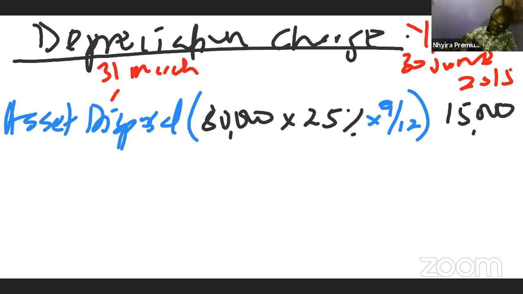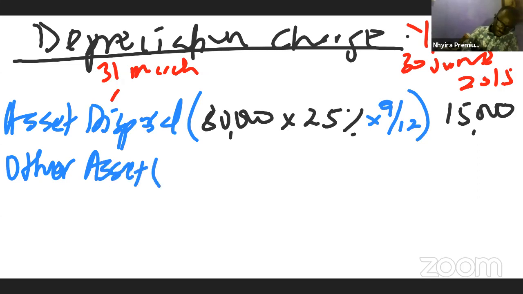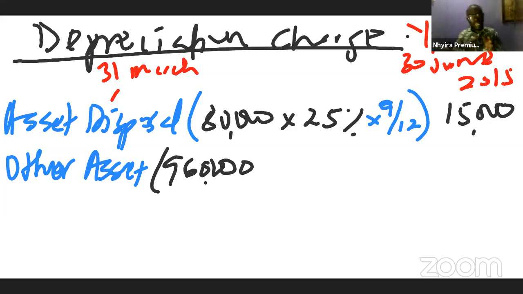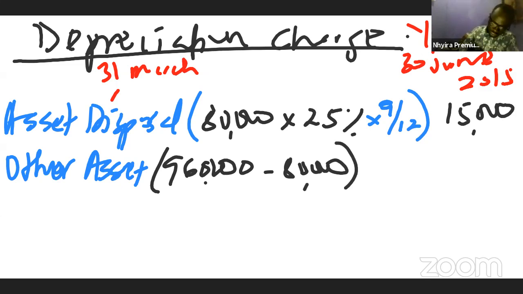Then let's look at the other assets that were held, that were not disposed of. Remember, the total assets at the beginning of the year were 960,000. Now we've sold 80,000 off, so we're going to be taking that out. Once we take that out, what are we going to get? 960 minus 80 gives us 880.